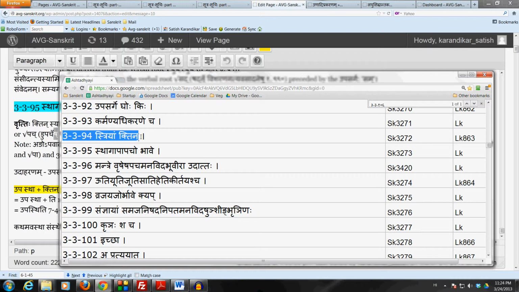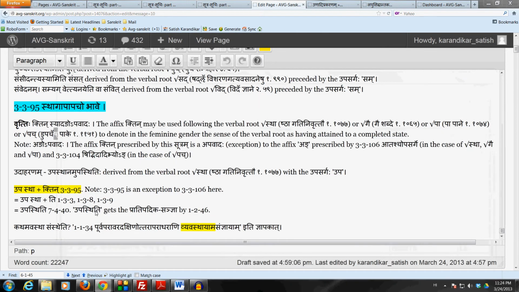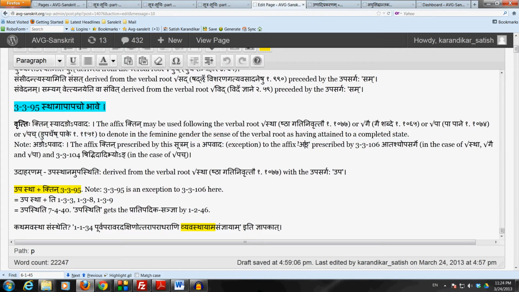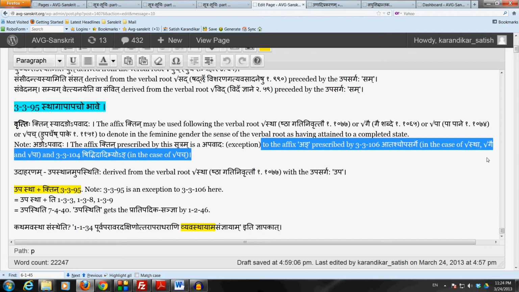So therefore Panini has put the verbal root pach in this sutram also to tell us that in the sense of bhave, the affix ktin should be used following the verbal root pach and not the affix ang prescribed by 3.3.104 shid bhidadibhyong. So that is the reason for composing this sutram, that even though 3.3.94 is available, it would have been overruled by 3.3.106 in the case of stha, gai and pa, and by 3.3.104 in the case of pach. So that is why the sutram is required to bring back the affix ktin following these four verbal roots, again only in the sense of bhave.